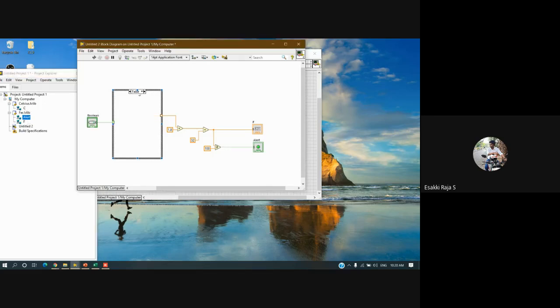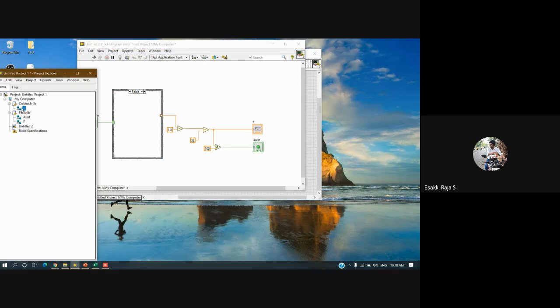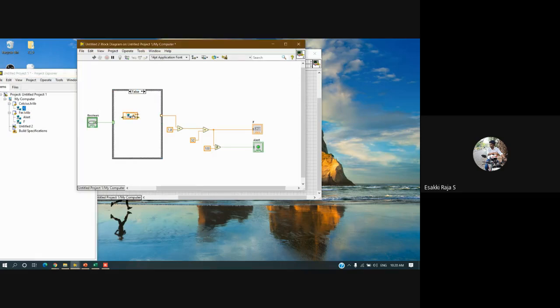Now I'll go to the false case. In the false case I'm going to place this Celsius, and you can see the data terminal is on the right side. It means it is going to read the data. Yes, I want this shared variable to read the data, so it is reading it. Next you can see Fahrenheit and alert, and I want to access these two also.